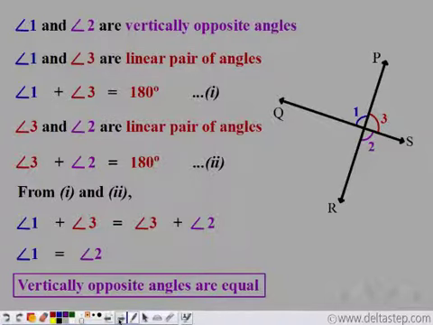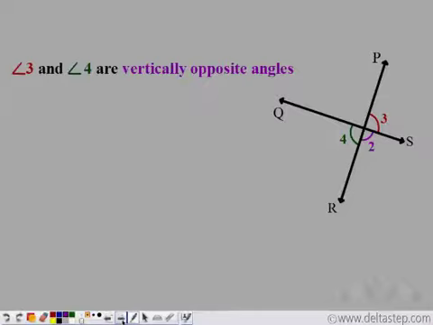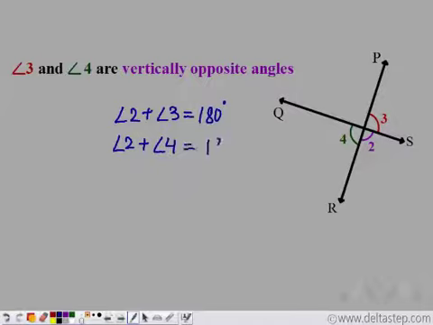Even if you take the other pair, so if you take angle 3 and angle 4, they would be equal. Let us see how. Angle 3 and angle 2 form a linear pair of angles. So angle 2 plus angle 3 is equal to 180 degrees. Again, 2 and 4 also form a linear pair of angles. So angle 2 plus angle 4 is equal to 180 degrees.